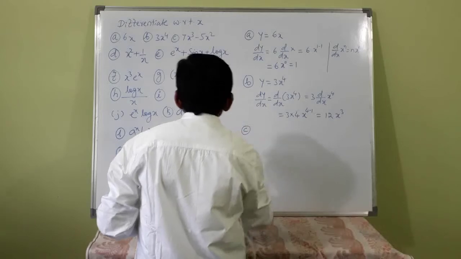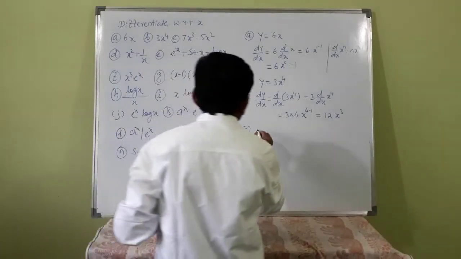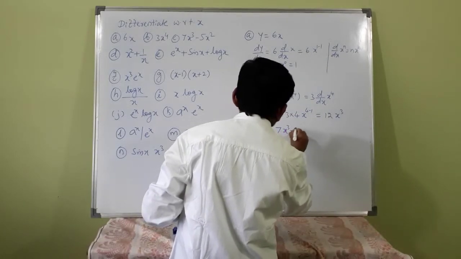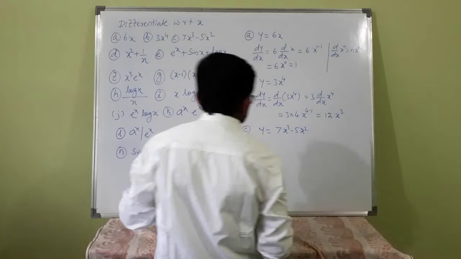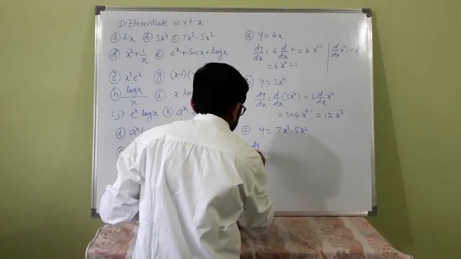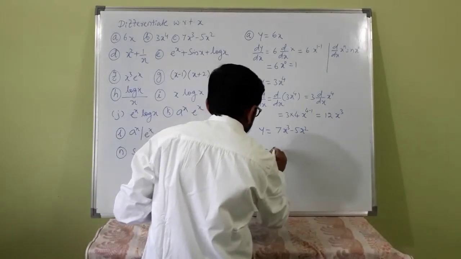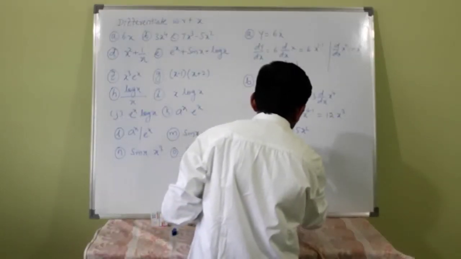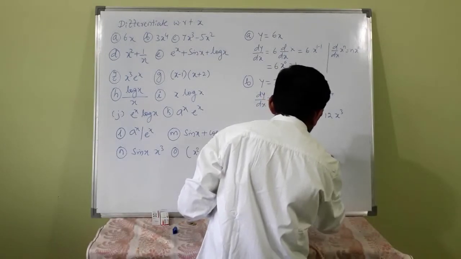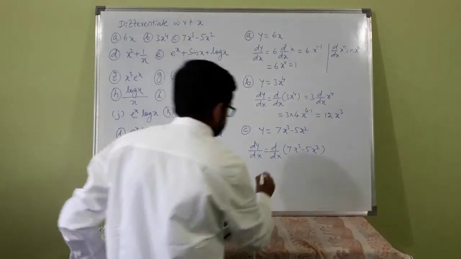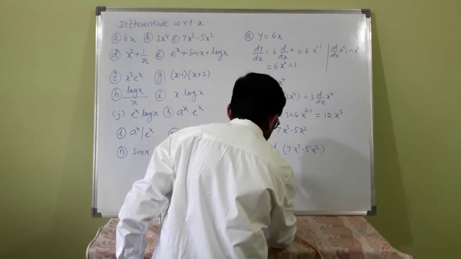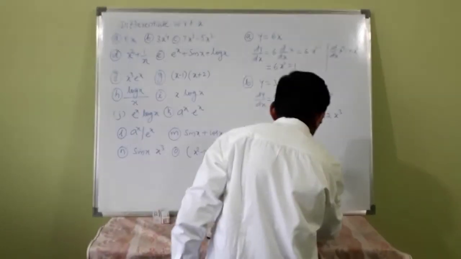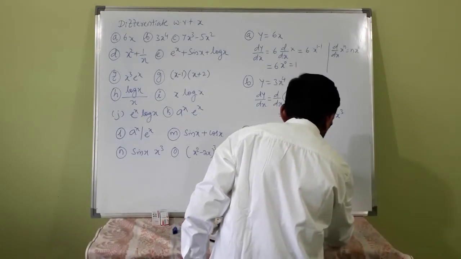Similarly, C is y is equal to 7x cube minus 5x squared. dy by dx is d by dx of 7x cube minus 5x squared. This is d by dx of 7x cube minus d by dx of 5x squared.